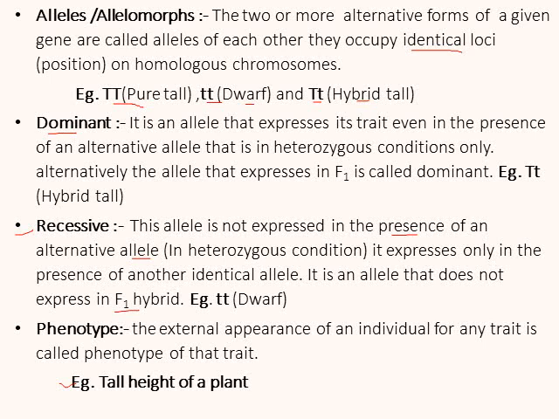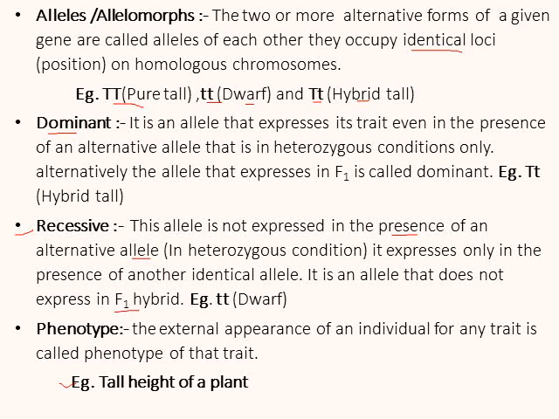Next term, dominant. It is an allele that expresses its trait even in the presence of an alternative allele, that is in heterozygous condition only. Alternatively, the allele that expresses in F1 generation is called dominant. Example, capital T, small t, that is hybrid tall plants.